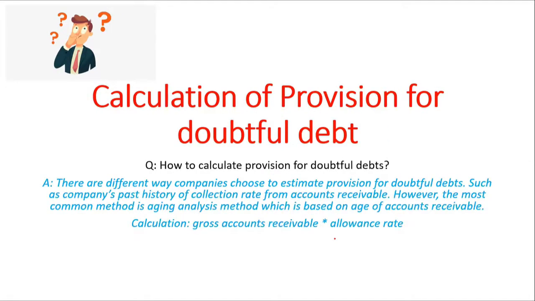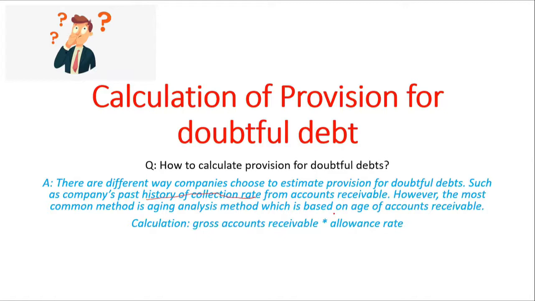Now we are going to look at our next question, how to calculate provision for doubtful debts. Companies can calculate provision for doubtful debts in different ways. They come up with an estimated provision rate, which is based on their past experience of uncollectibles. So companies can learn from their past history of collection rate, and then determine the provision rate.